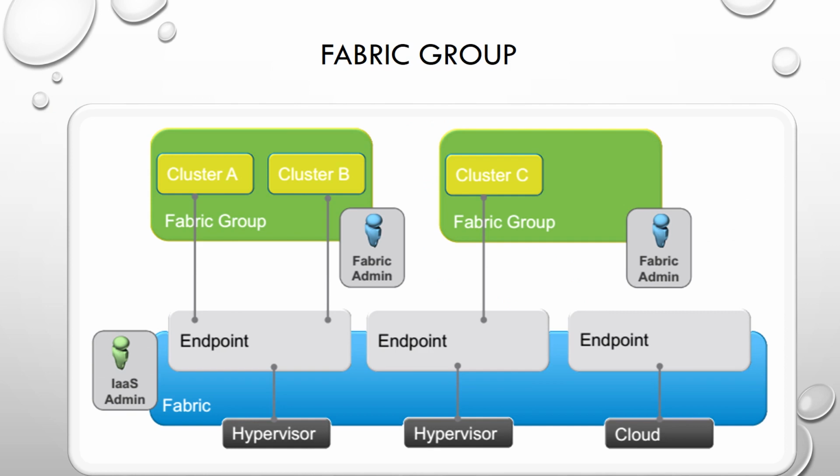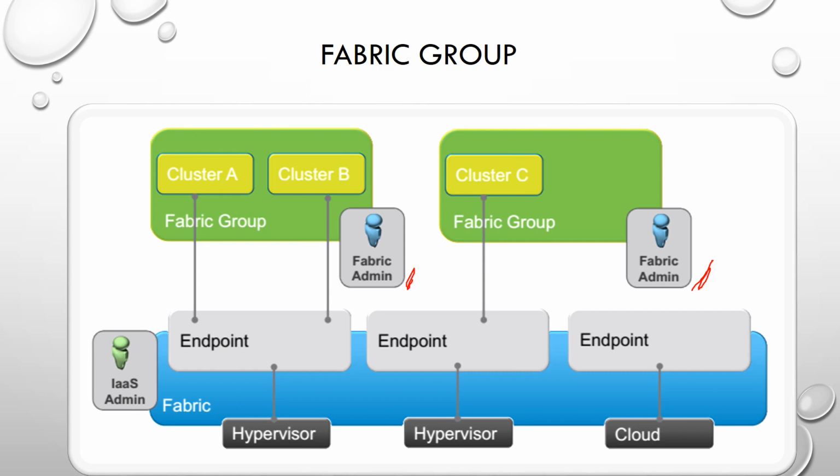Now, this fabric is divided into fabric groups for ease of manageability. So fabric groups will basically be a smaller set of compute resources that are cut from the same fabric. An IS administrator can organize virtualization compute resources and cloud endpoints into fabric groups by type and by intent. The IS admin will be the one that will assign a fabric administrator to a fabric group. One or more fabric administrators manage the resources in each fabric group.